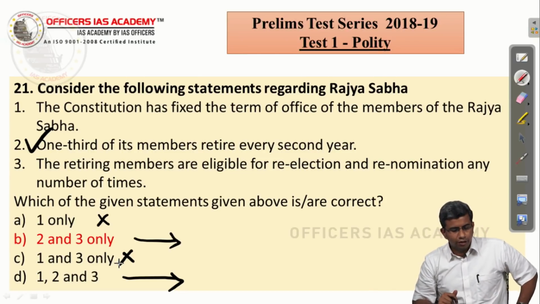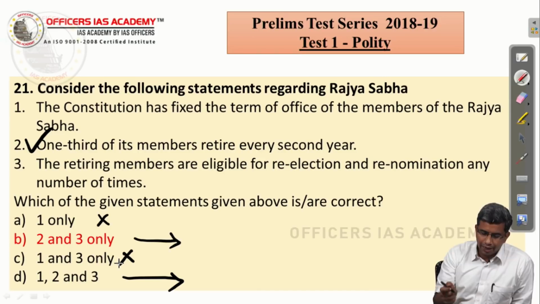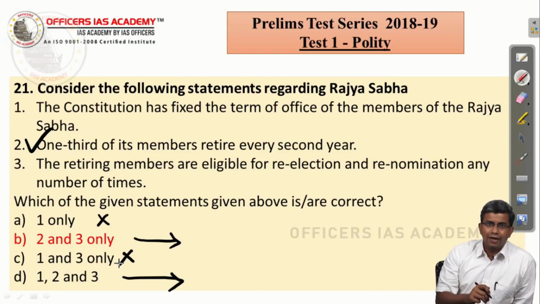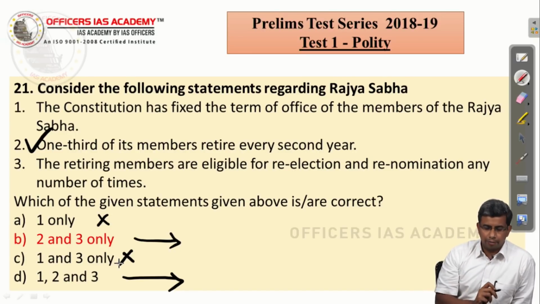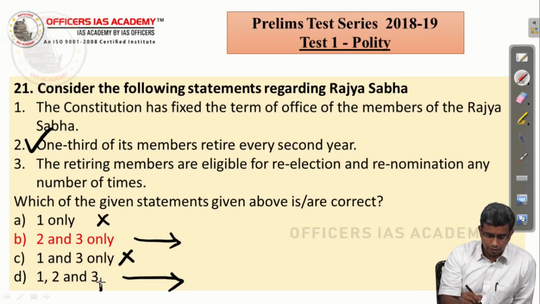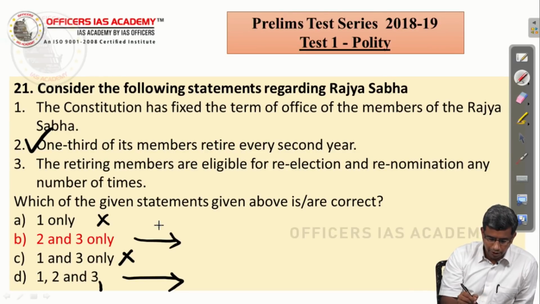50-50 question. The retiring members are eligible for re-election and renomination. We know that there are members who again and again get elected to the Rajya Sabha. So you know the third statement is right. Then automatically you arrive at the right answer, which is 2 and 3 only, right?